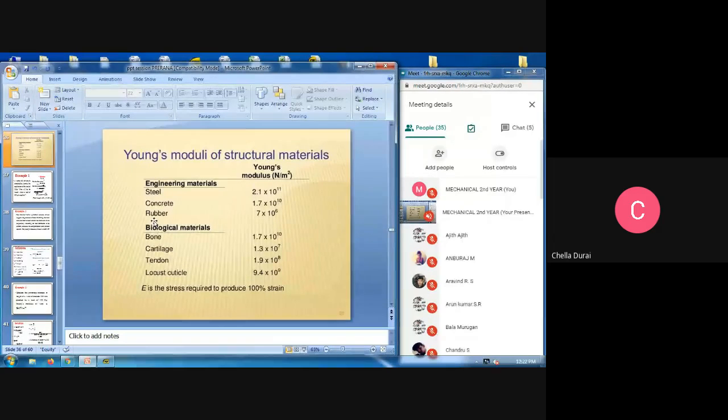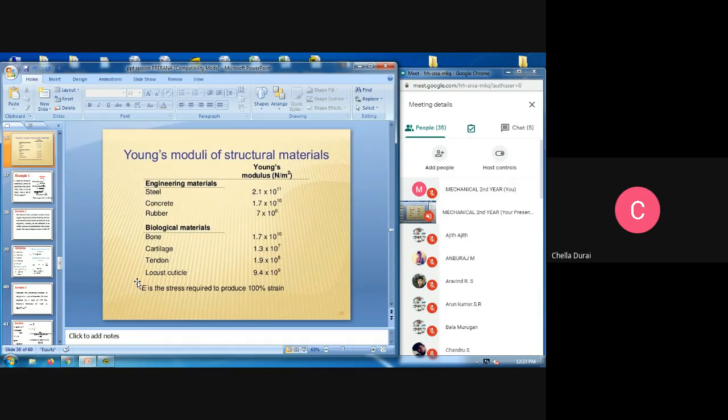And next we are going for the biological material values. For example, bone, that is 1.7 into 10 to the power 10. Next, cartilage 1.3 into 10 to the power 7. Next, tendon 1.9 into 10 to the power 8. Locust cuticle 9.4 into 10 to the power 9. These are the biological material values for the different materials.